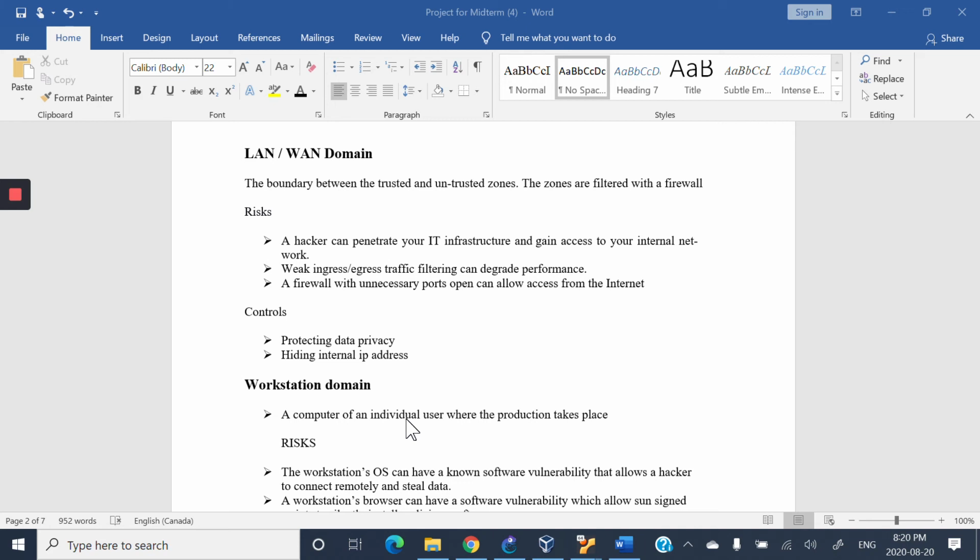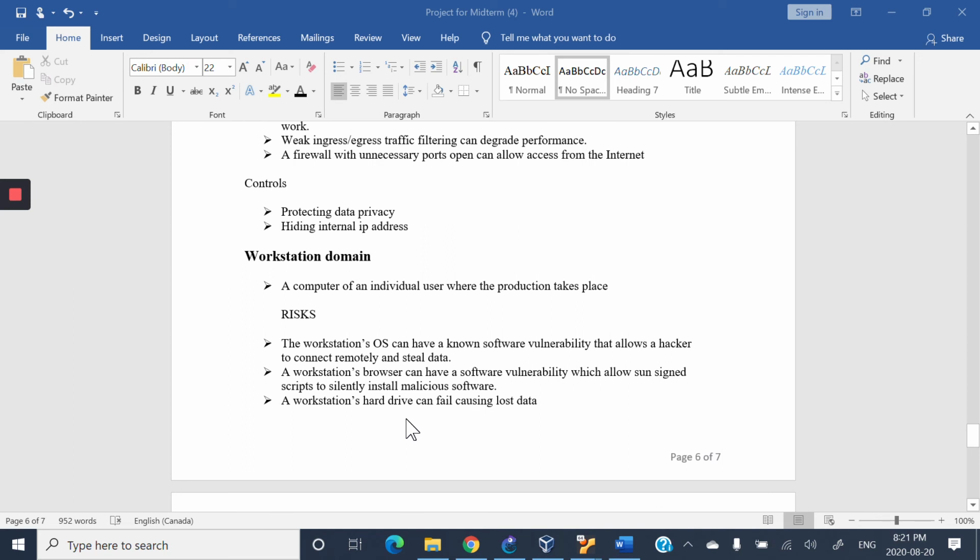A hacker can penetrate the IT infrastructure and gain access to your internal network. Weak ingress traffic filtering can degrade performance. Firewall with unnecessary ports open can allow access from the internet. What are the controls? Protecting data privacy, hiding internal IP addresses.